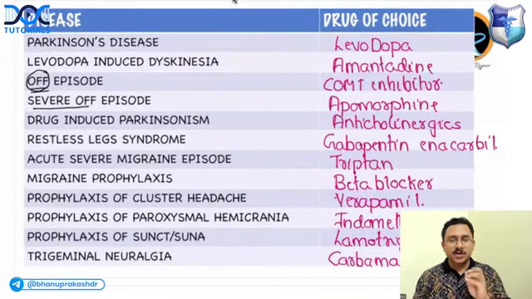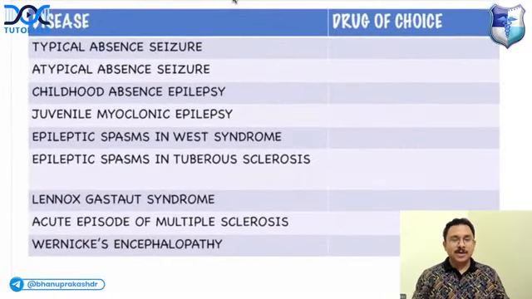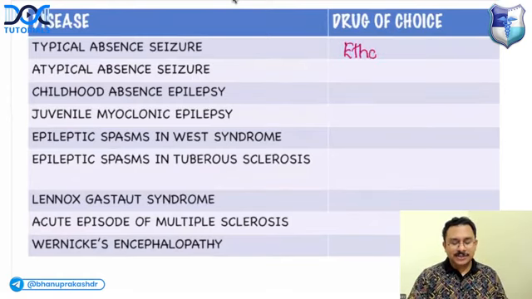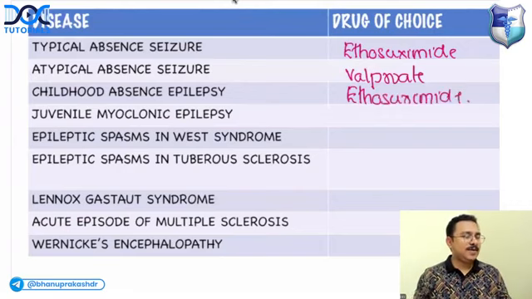Can you tell me what is the drug of choice for certain of the, I think it's coming in the next slide. What is the drug of choice for typical absent seizure? If the question is typical absent seizure, drug of choice is ethosuximide. If the question is atypical absent seizure, drug of choice is valproate. But if they are asking either simply absent seizures or childhood absence epilepsy, the answer is ethosuximide. Okay, very good.